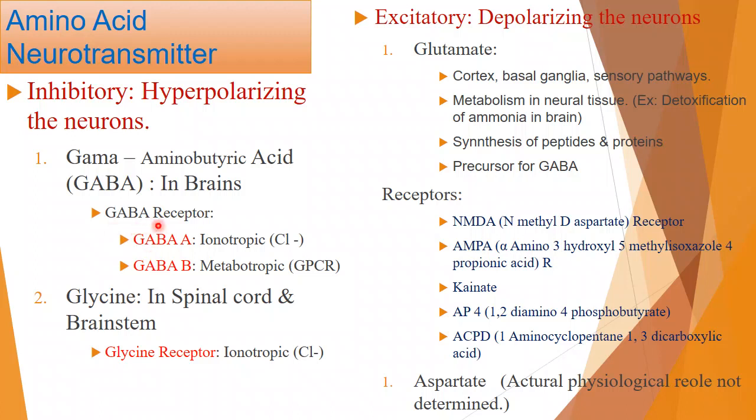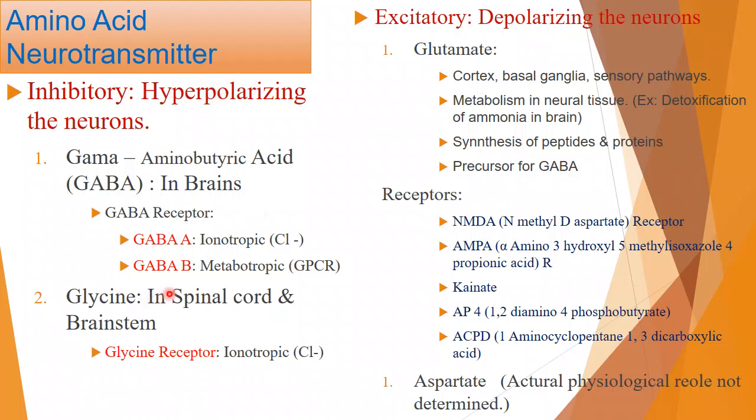Now GABA A is an ionotropic receptor. We studied already: in this GABA A receptor, a chloride channel is combined. Ligand gated ion channels. So this is the ionotropic receptor, or ligand gated chloride ion channel. Whenever GABA binds with the GABA A receptor, the chloride channel opens, chloride ion will enter the cell, and there is hyperpolarization.